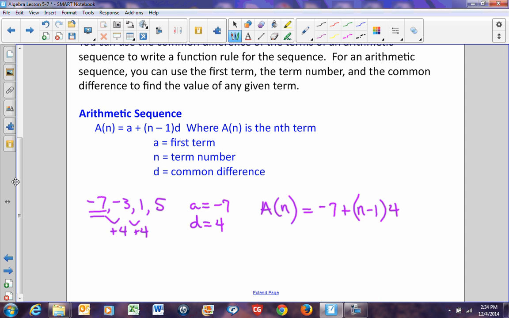So we already have 4 terms. The 5th term here should be 9, shouldn't it? Because we add 5 plus 4, we'll get 9. This term right here should be 9. Let's see if we actually get that if we're looking for the 9th term here.